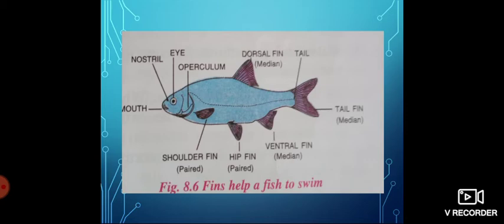Next is the presence of scales, which cover the entire body. The whole body of the fish is covered with scales.